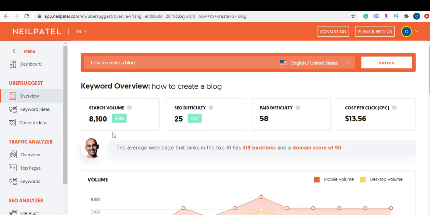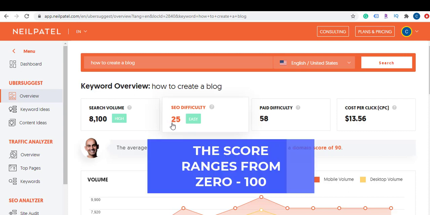So my keyword, how to create a blog, has about 8,100 searches every month. So it's a high volume search. The SEO difficulty, meaning the difficulty to rank for this keyword, is considered easy, so 25. And just so you know, this score goes from 0 to 100, so 25 is really not bad. And the pay difficulty is a little bit higher, right? It's 58. So what does pay difficulty mean?